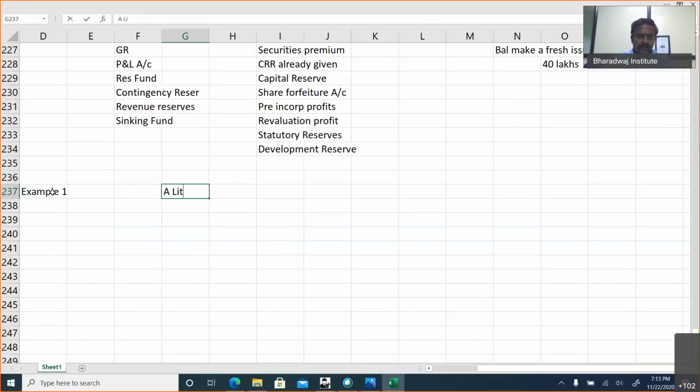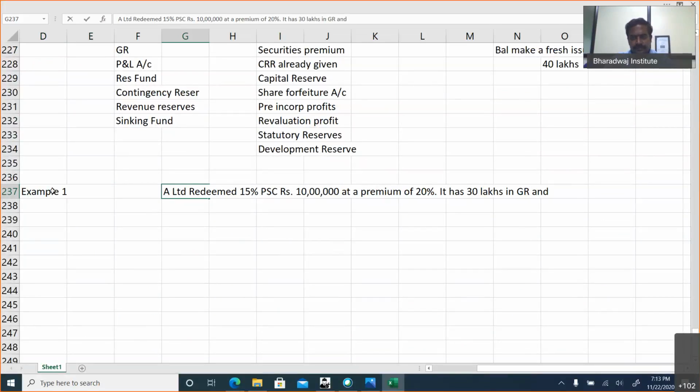A Limited redeemed 15% preference share capital, rupees 10 lakhs at a premium of 20%. It has 30 lakhs in general reserve and 5 lakhs in profit and loss account.